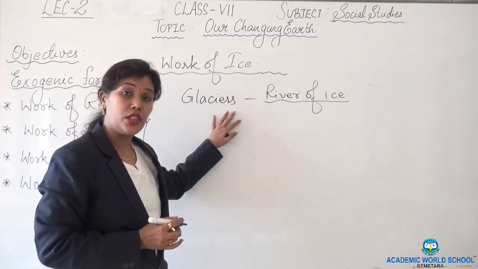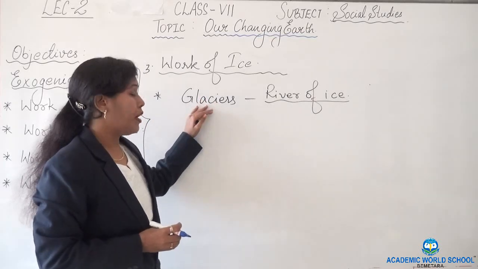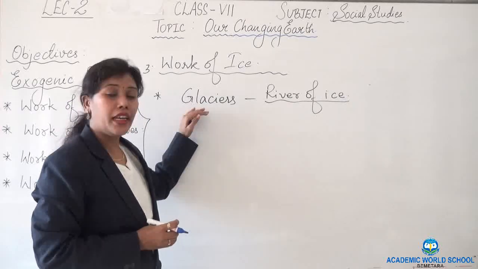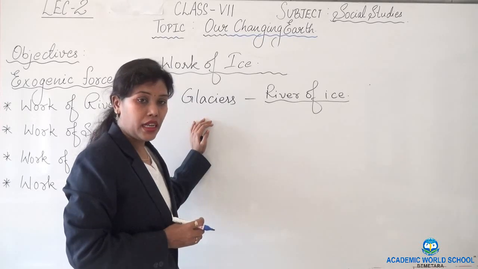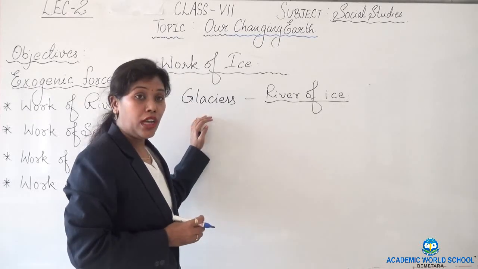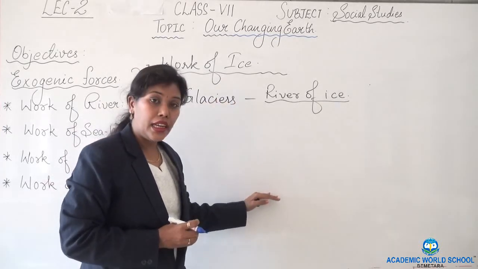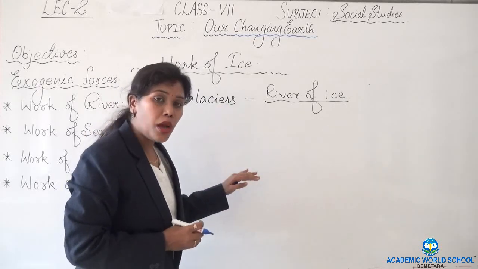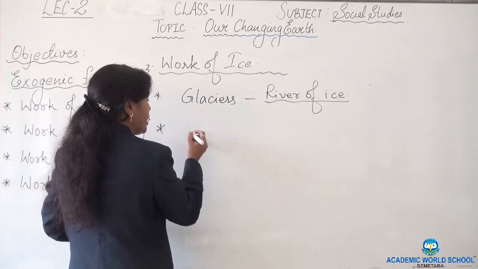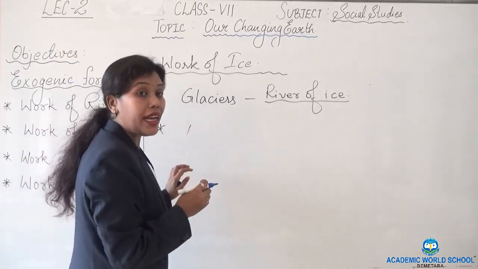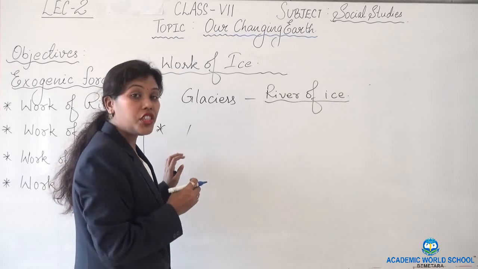Here also, in the glaciers, deposition and erosion take place. When the river of ice, or the glacier, erodes, it carries sediments, rocks and different soil particles from its sides and they get moved along with the glacier. And when the glacier stops or gets deposited at one place, a feature is created that is known as glacier moraines. What is it known as? It is known as glacier moraines.